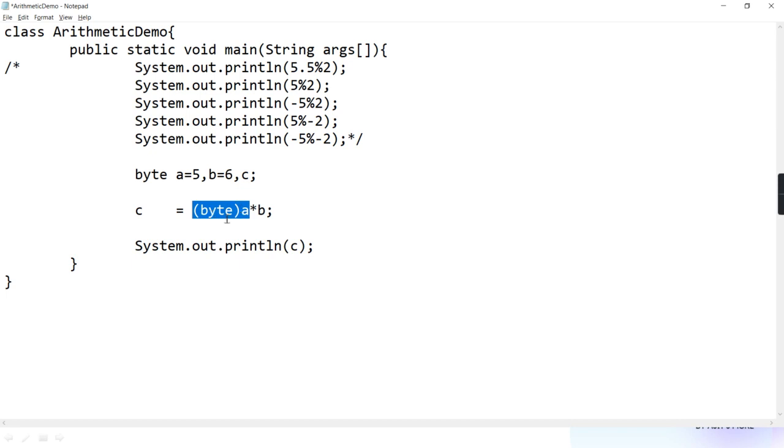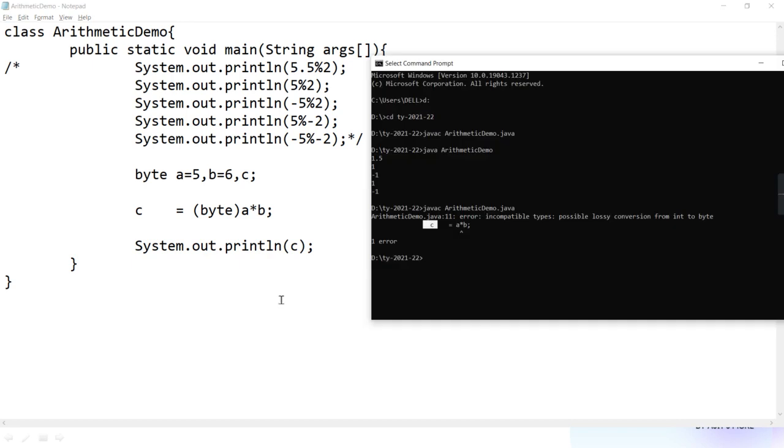Then byte into byte gives integer, and when you try to store that integer in byte, again the same problem: possible lossy conversion. Is the same problem still persisting though you are doing casting? So what is proved? That multiplication has less precedence and casting has more precedence.